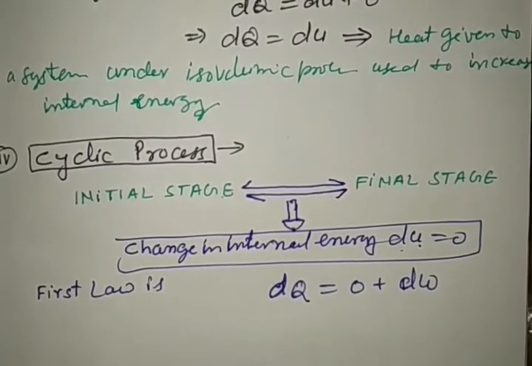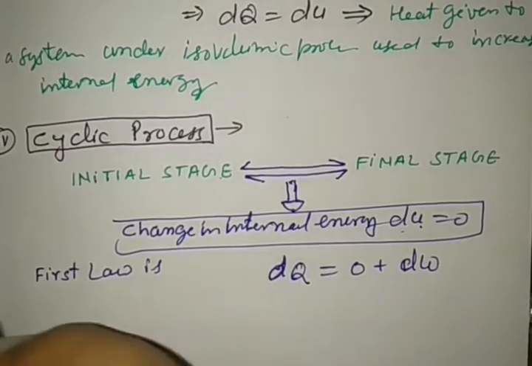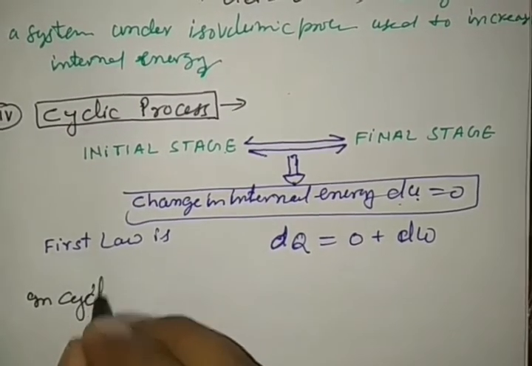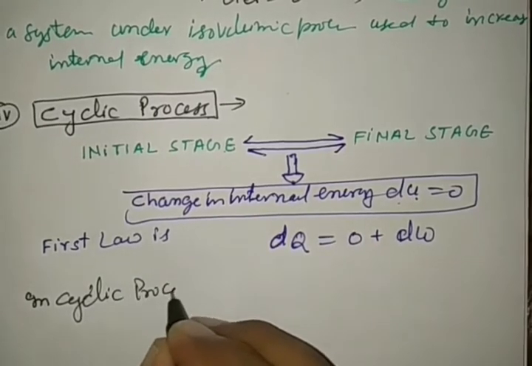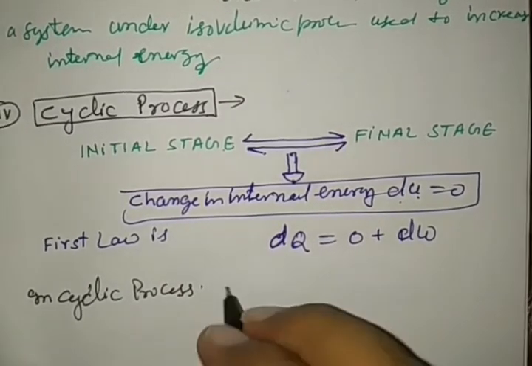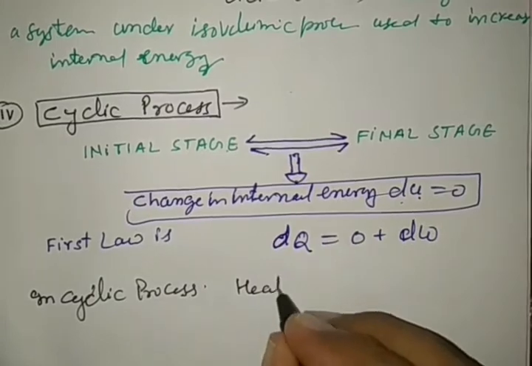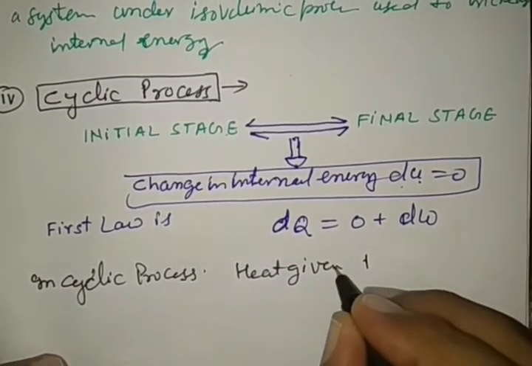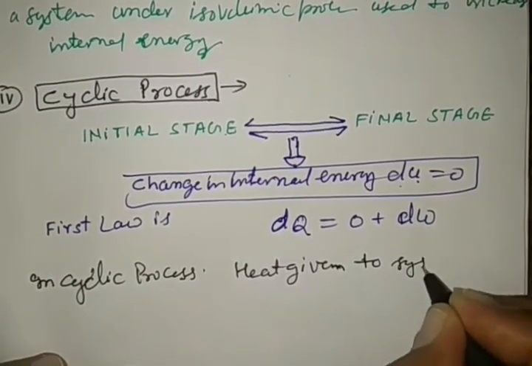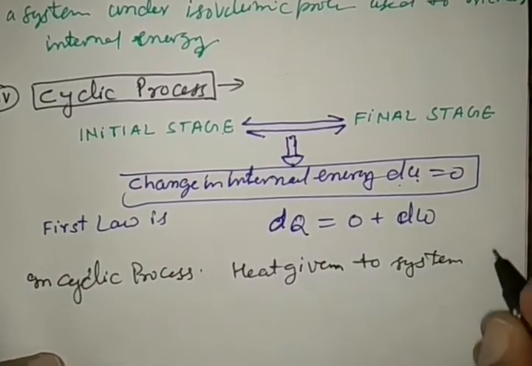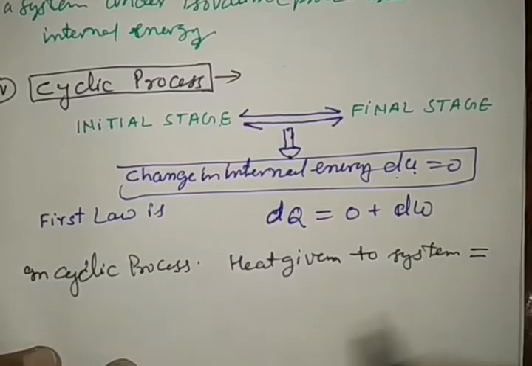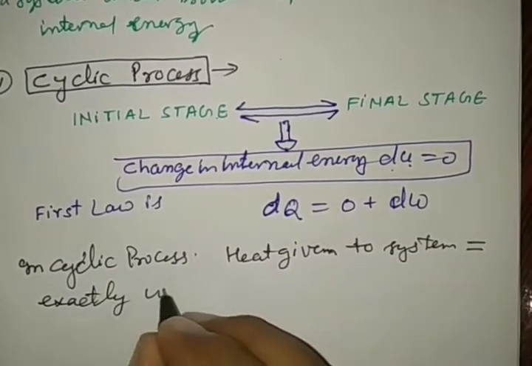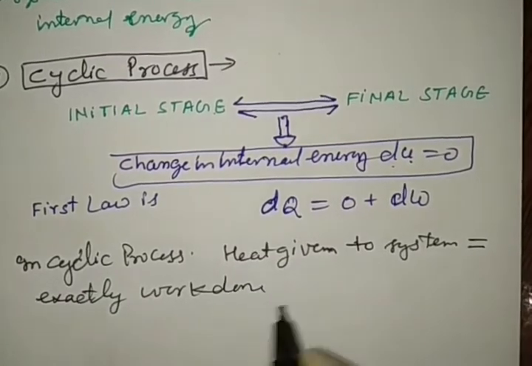So what does this indicate? This indicates that in a cyclic process, heat given to the system is equal to exactly work done.